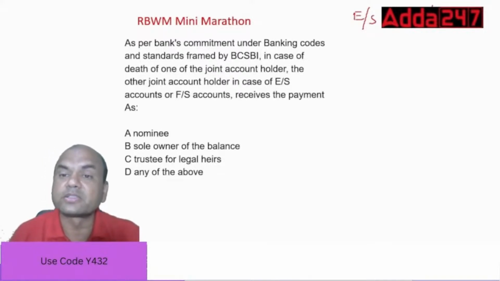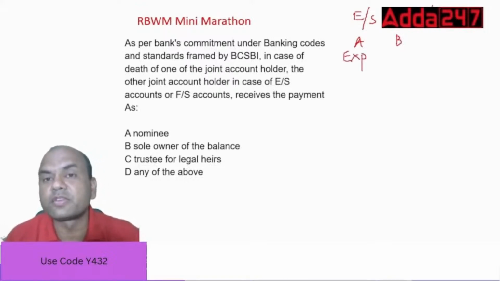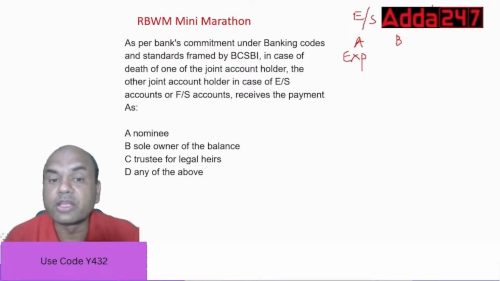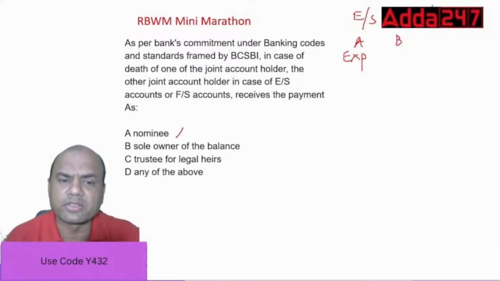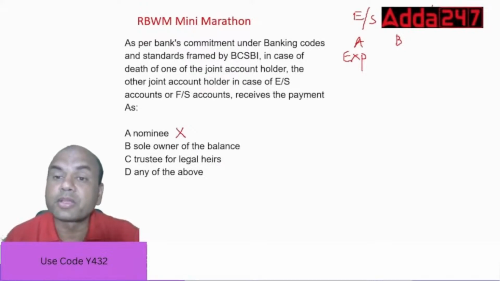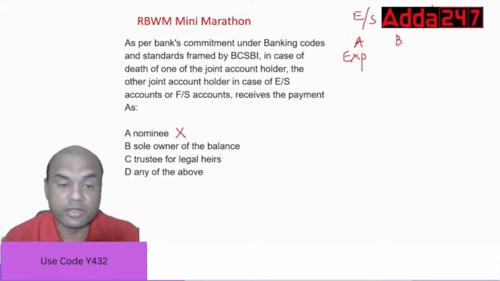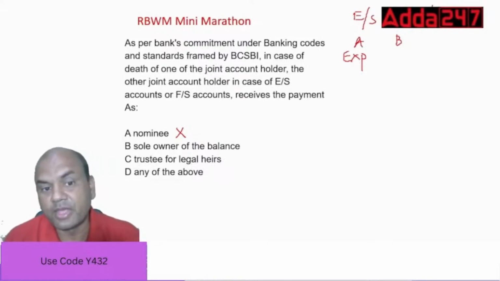The second person, so see here, A and B have a joint account. If A has expired, how will B receive the funds? Will he or she receive the payment as a nominee? No. How can it be a nominee? Nominee is totally different, right? So nominee is not there. Sole owner of the balance: does B become a complete owner? So many of you will get confused over here. I'll keep this as a suspense. Sole owner. Second is trustee of the legal heirs, and any of the above.